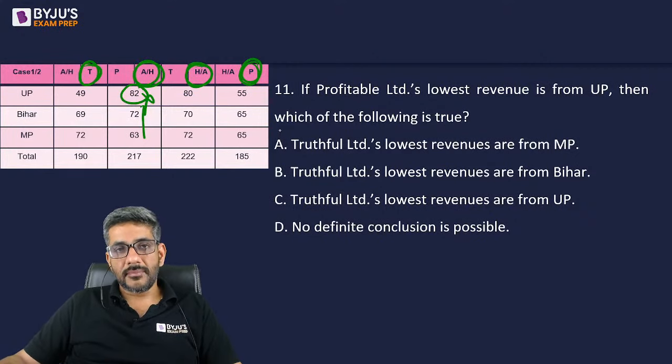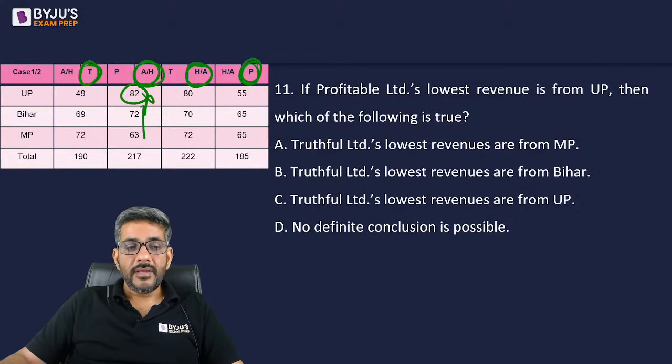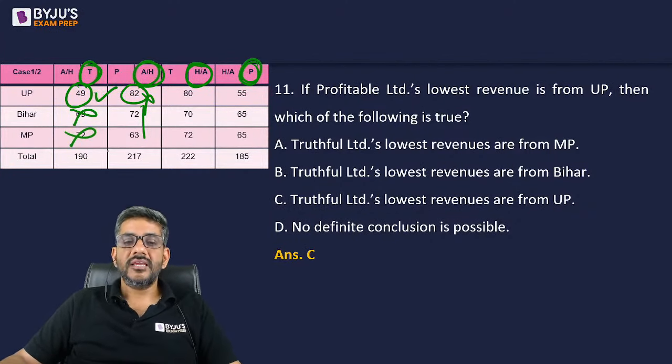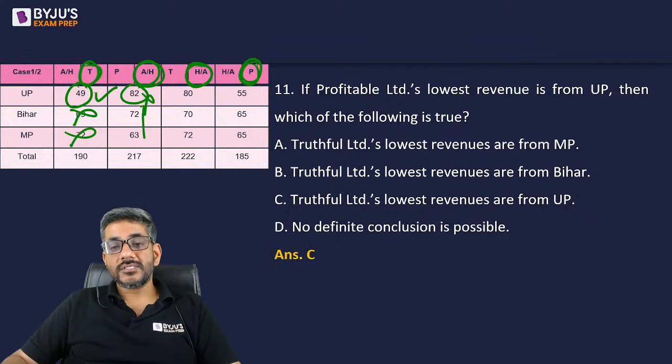And if case 2 is being discussed, does Truthful Limited have lowest revenue from MP? No. Right? They have lowest revenue from Bihar? No. They have lowest revenue from UP? Yes. So therefore my answer is option C, that Truthful Limited has the lowest revenue from this.